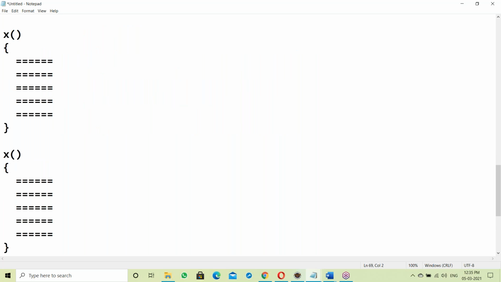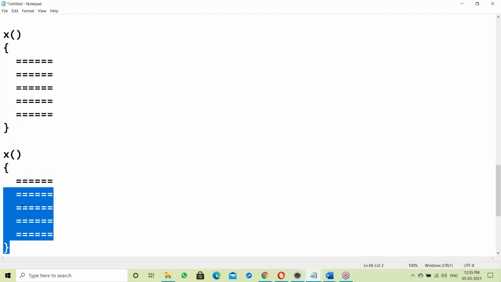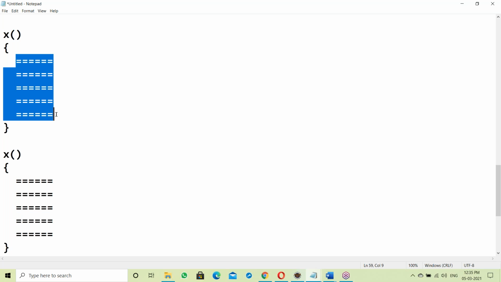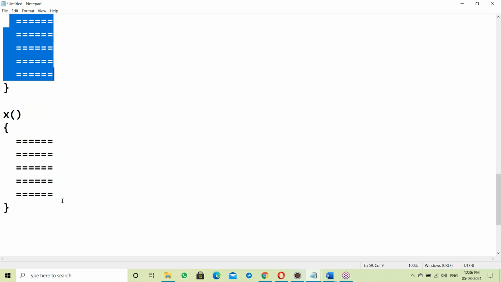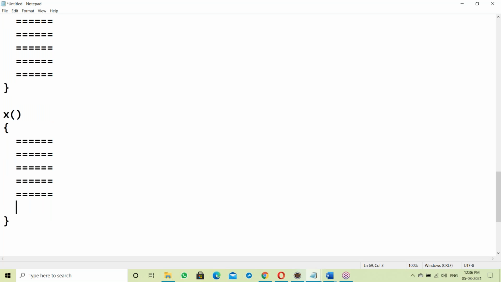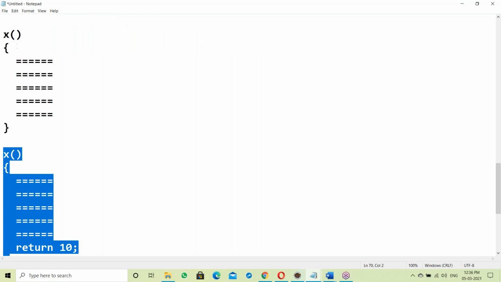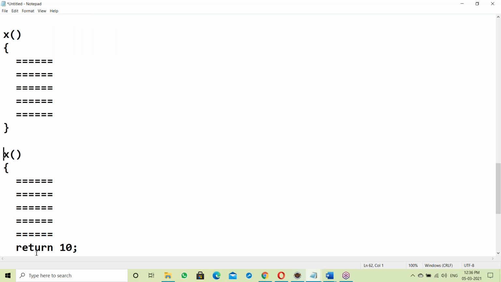Some X is a function or procedure. See here, procedures and functions are both a set of statements to perform some task. The difference is the returned value. Suppose it returns 10, or some value maybe 10 or 20. This is called a function. This is a procedure. The first one is a procedure, the second one is a function.